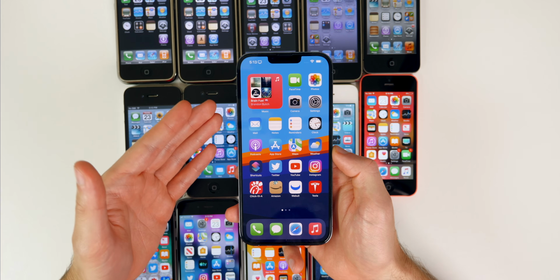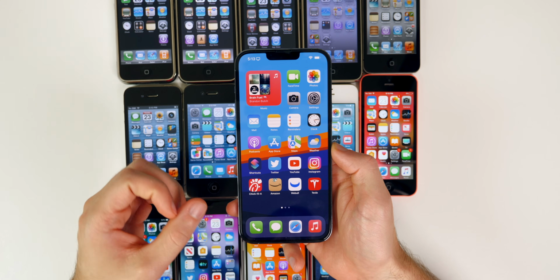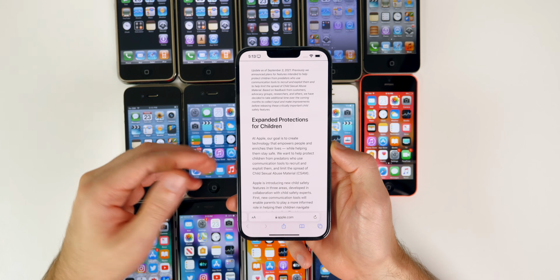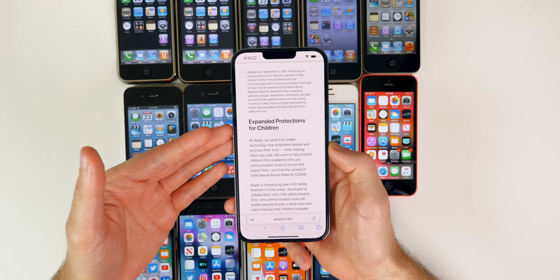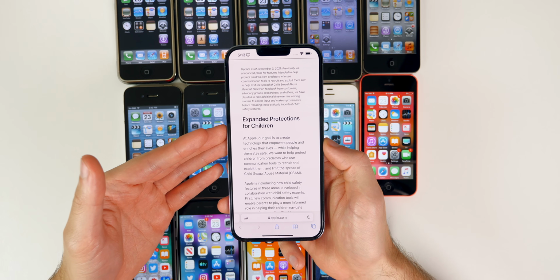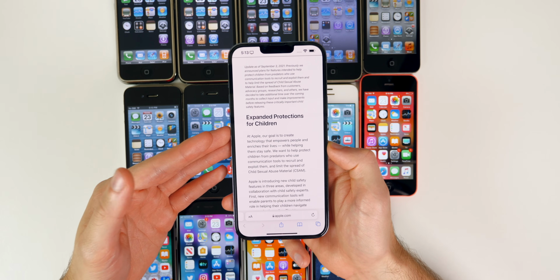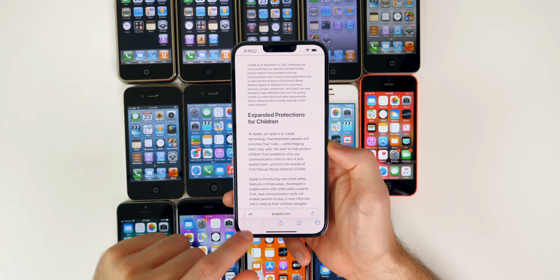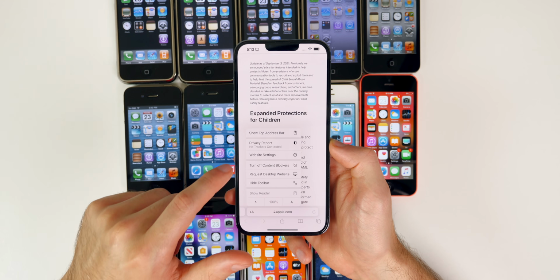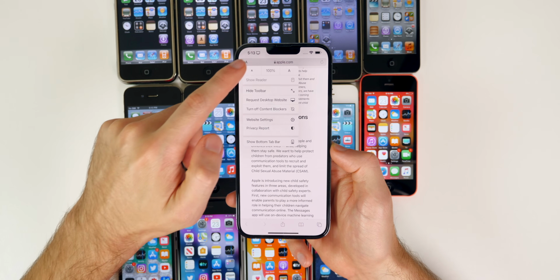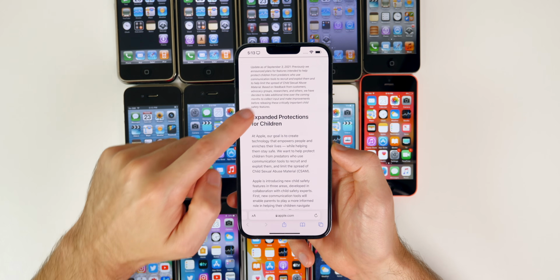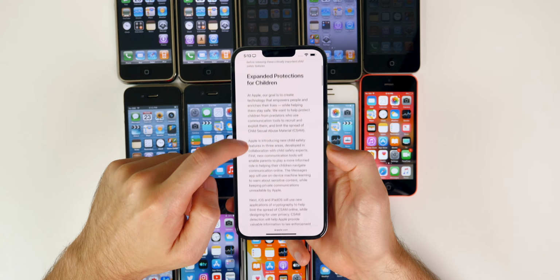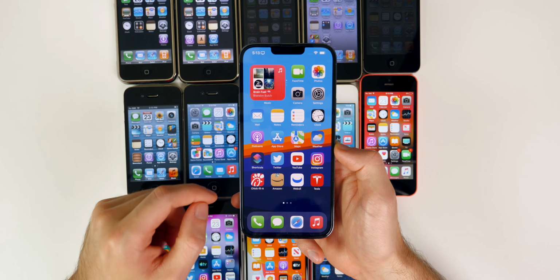And now to present time, depending on when you're watching this, iOS 15. So iOS 15 also brings a lot of big new features and changes to the iPhone. Pretty much the biggest one that everybody noticed right away is the redesigned Safari. So Safari, the address bar is now down at the bottom here in Safari. You can change that. If you tap on these A's right here, you can change it back to the top. So this is a pretty cool, pretty bold change by Apple. I really like it. You can see how it kind of disappears into the web page as well. So Safari is much improved in iOS 15.